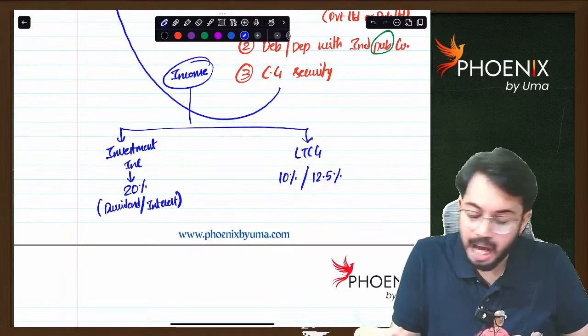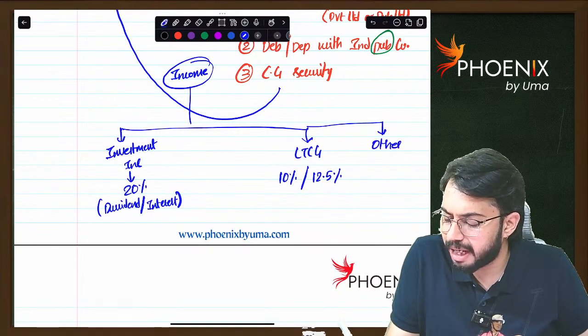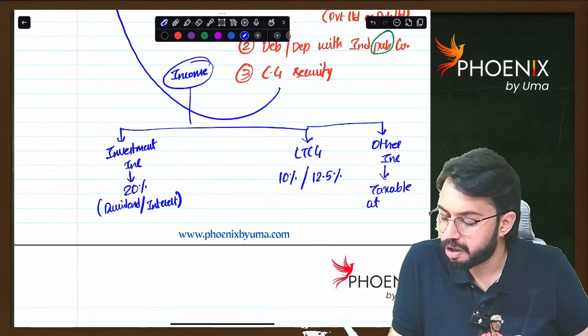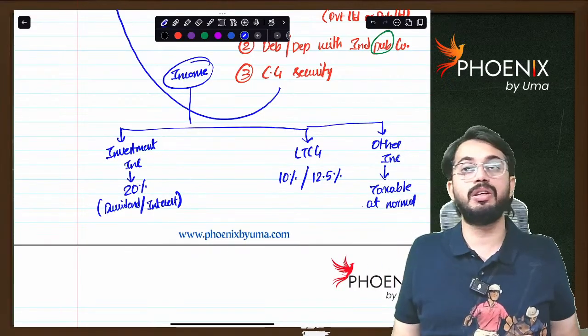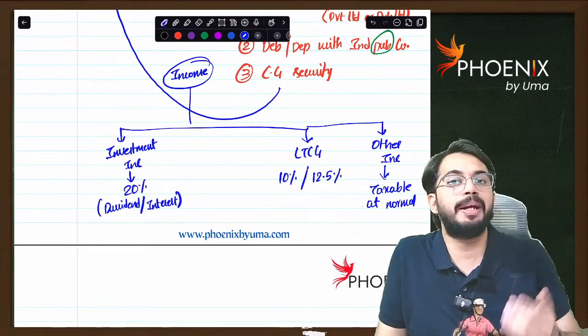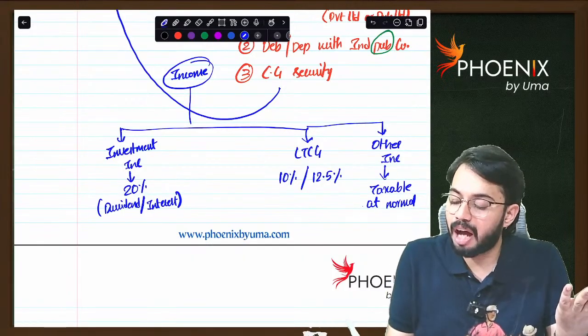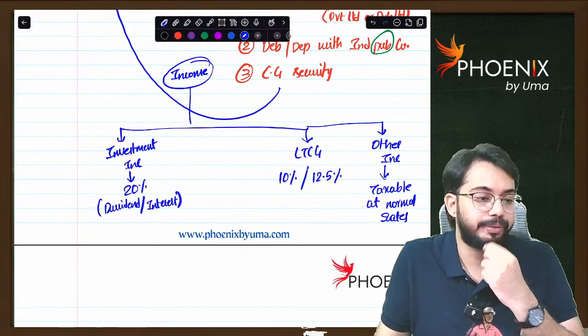If there is any other income, then other income is taxable at normal non-resident tax rates. Even a non-resident individual has two options: either he can pay taxes under default tax rates or optional tax rates. So other income is taxable at slab rates. Are you able to understand?